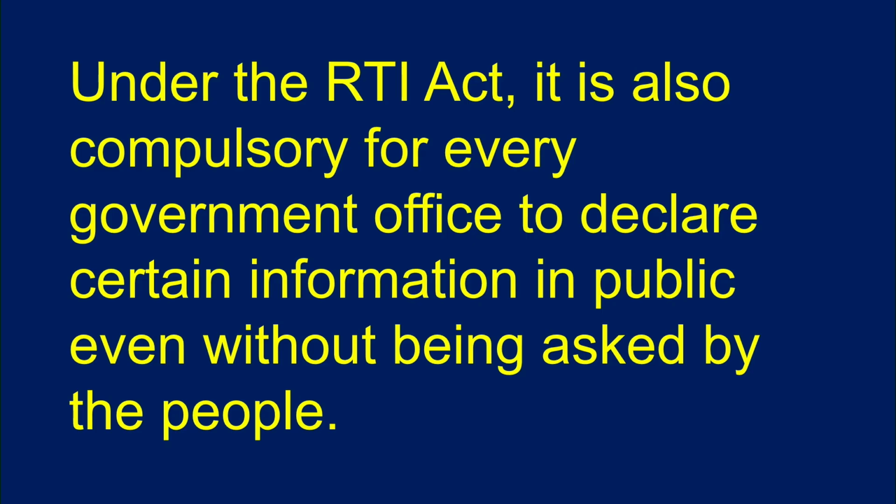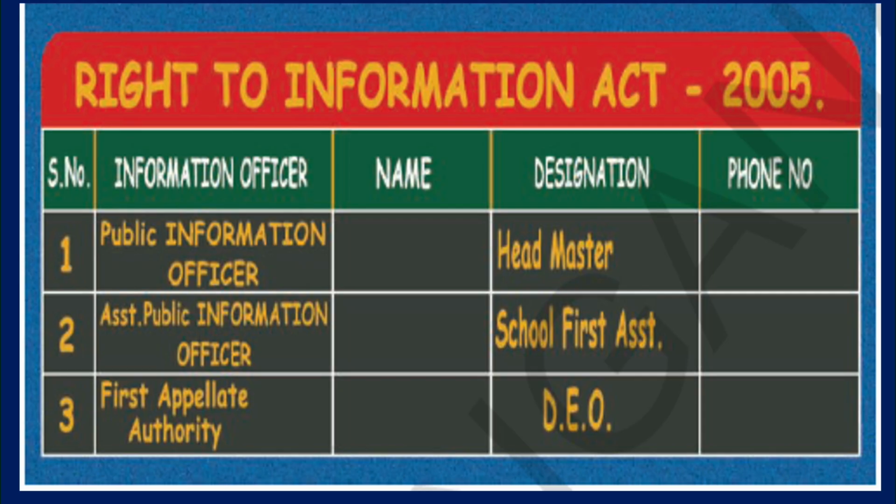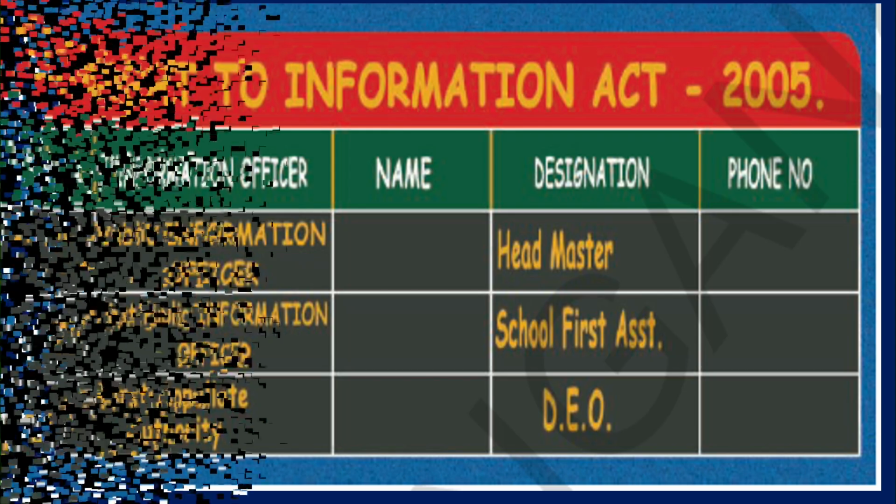Under the RTI Act, it is also compulsory for every government office to declare certain information in public even without being asked by the people. We have the Right to Information Act. According to this, all this information has to be in every office. Who the officer is that will give the information, and their details, has to be displayed on a wall. It is a must, it is compulsory.